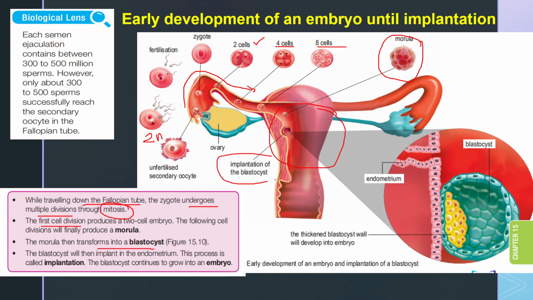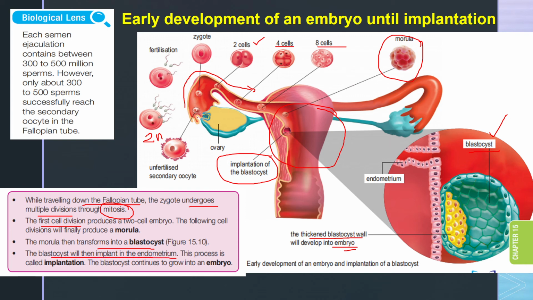This is the location here. Already reached the endometrium, and this is the close-up view of the blastocyst, and you get to see this thickened blastocyst wall, which will eventually develop into embryo. So what happened here in the uterus is that the blastocyst is going to implant itself into the endometrium.